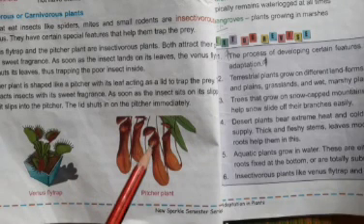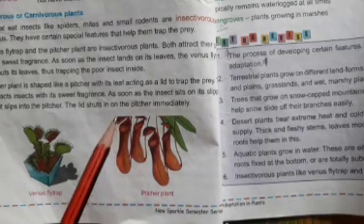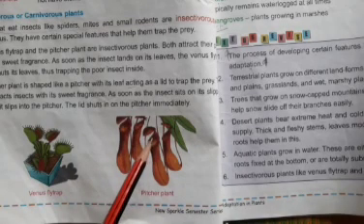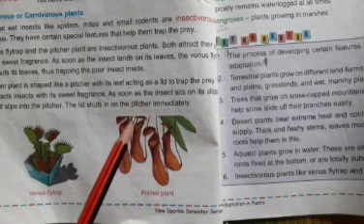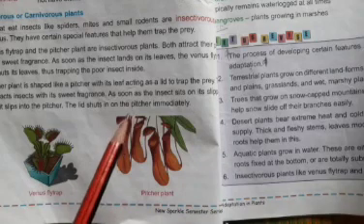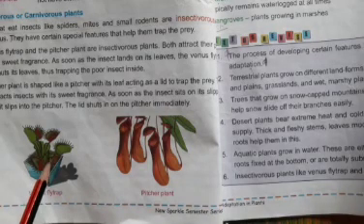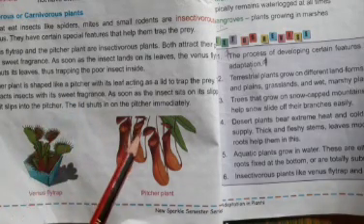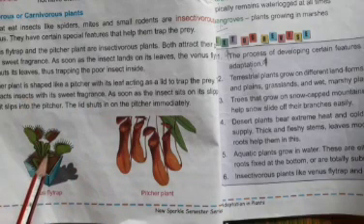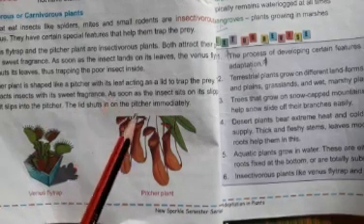This is how the insectivorous plants catch their prey. Understood, no kids? Plants also eat insects, so these plants are called insectivorous or carnivorous plants.